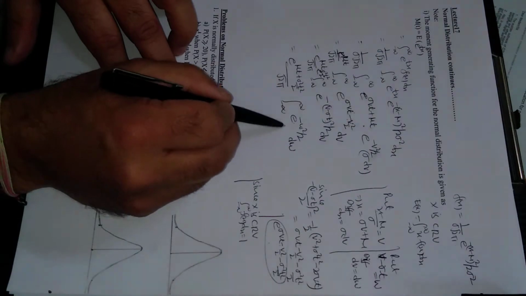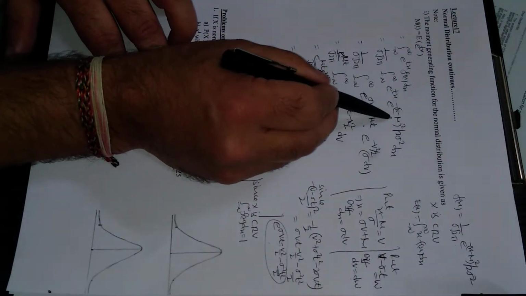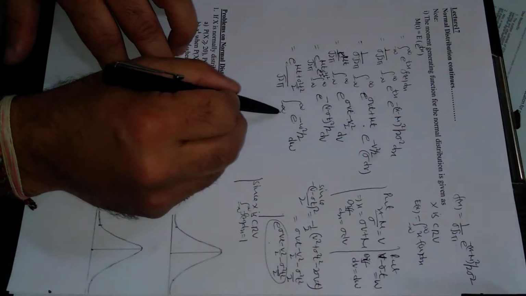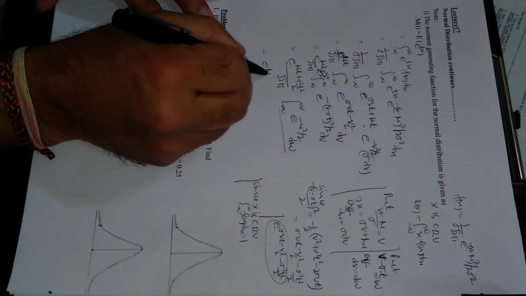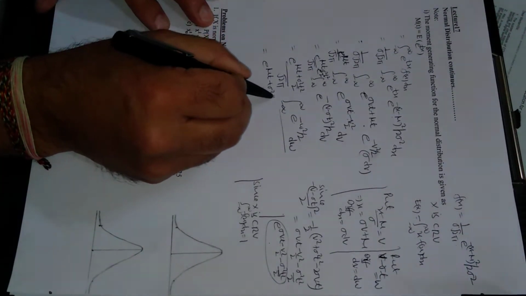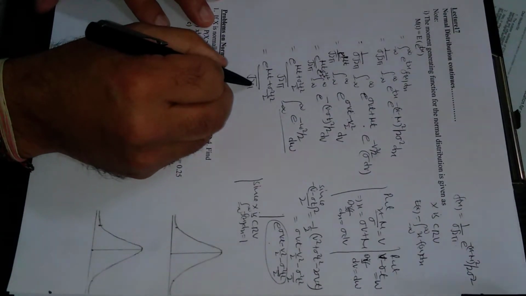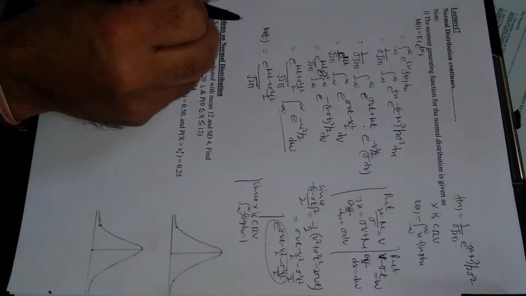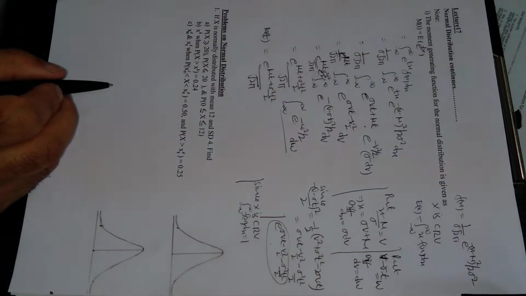So this integral is in terms of x, and it will be 1 because of this relation. So e raised to the power mu t plus sigma square t square divided by 2, whole divided by square root of 2 pi, is the moment generating function for the normal distribution.